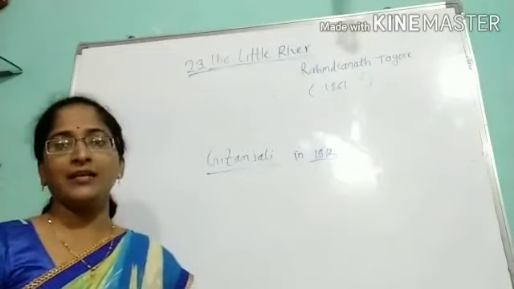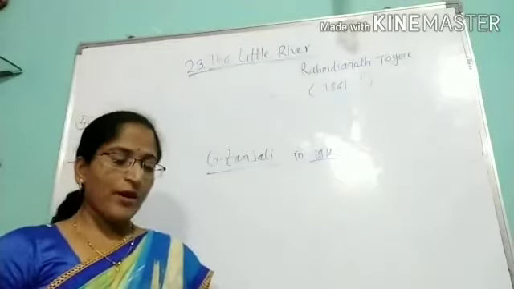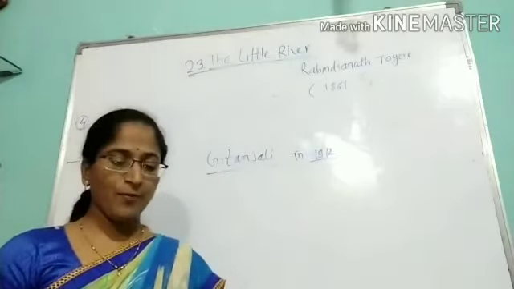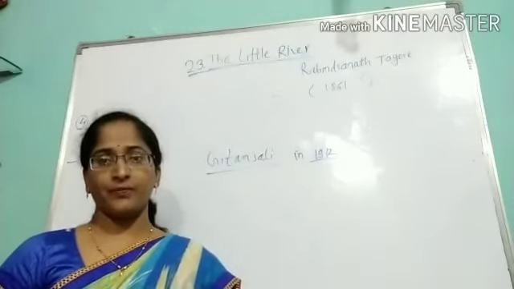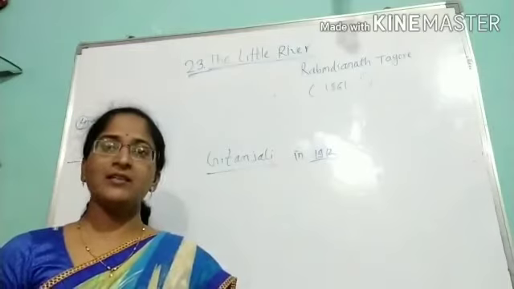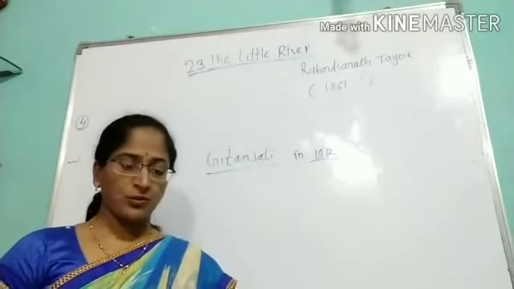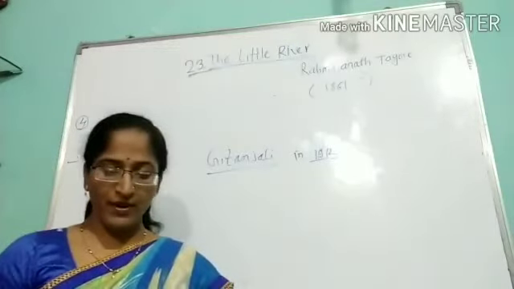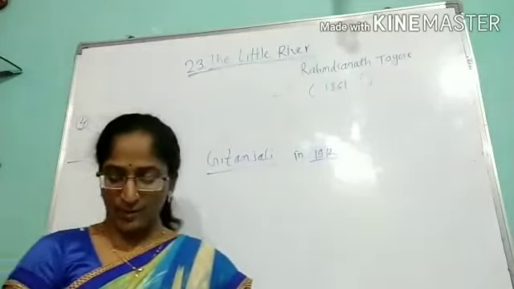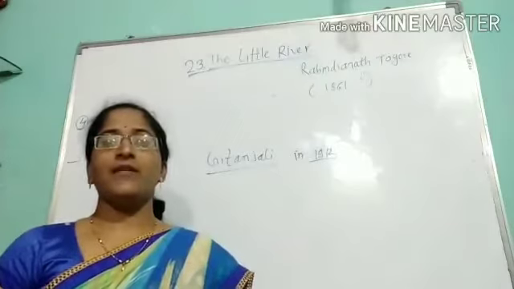So this is our writer. Today we are going to learn his poem, The Little River. From this title we find the poem is about the river. So I first read the first stanza, page number 37.